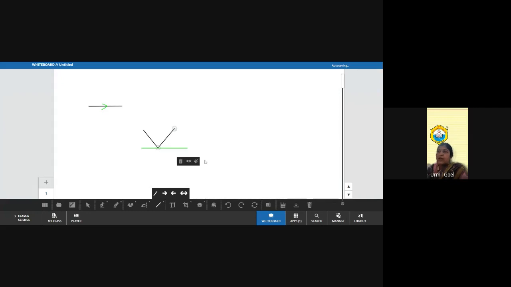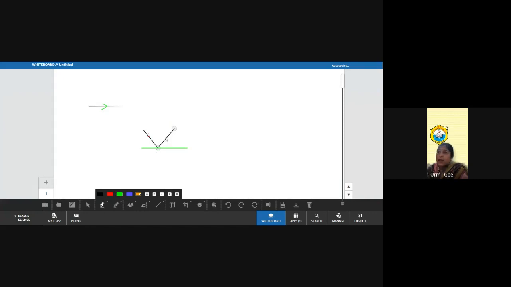Like this. So if I draw like this, it will be incomplete as it is not having an arrowhead. So I can't say that this one or this one is my incident ray. For this, I have to put an arrowhead on it. If I put an arrowhead on this, it shows that yes, this ray of light is my incident ray, as it is coming from the light source and falling on the mirror.